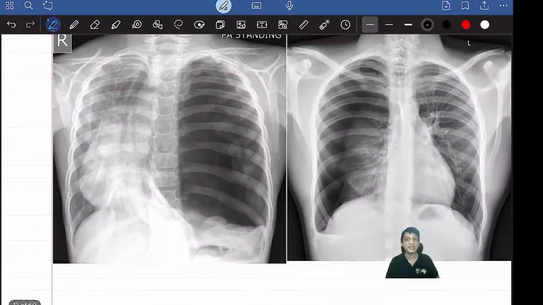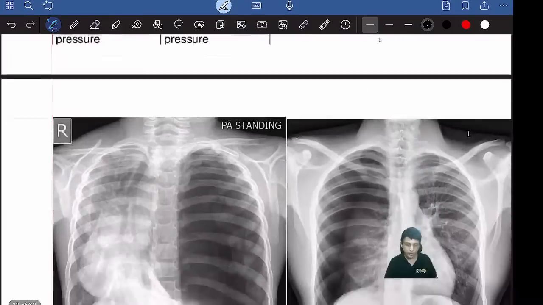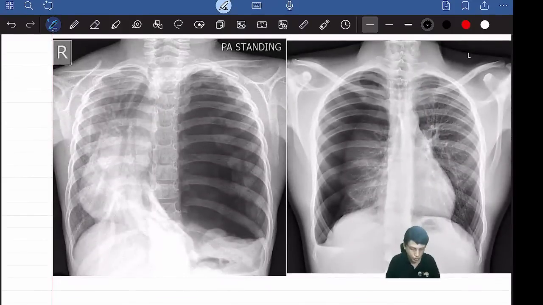Okay, I'll show you some X-rays, you'll understand better. Now you tell me what is shown in these X-rays. X-ray 1, what is there? X-ray 2, what is there? You tell me. Till then, I'll go through doubts.